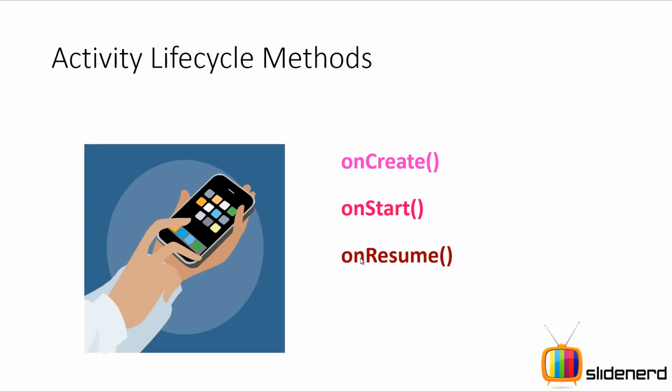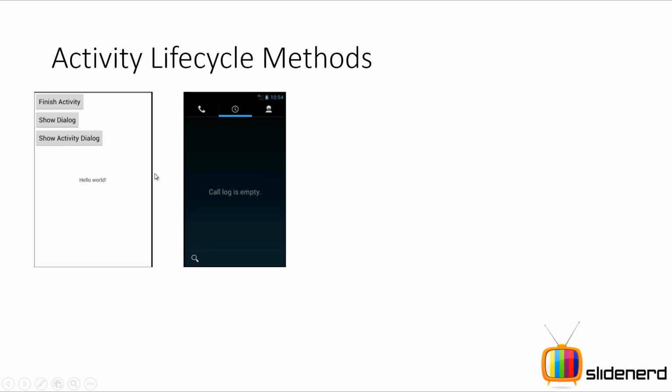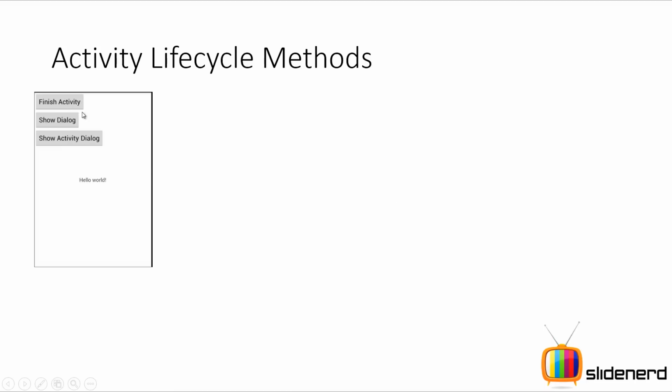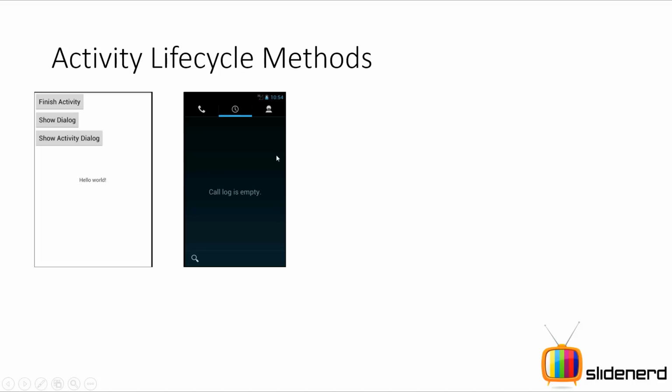Now let's see what happens when the user actually tries to pause your app. In this case, I have the first screen over here which says finish activity, show dialog, show activity dialog, and there's a hello world written. Let's say this is the app on which I'm currently working, alright? Now if I go to my log records just to check something, this is what happens: onPause and onStop are called in quick succession. You're probably wondering what is the difference between onPause and onStop. I will get into the difference in the next video. For now, you need to know that these two methods are called in quick succession.